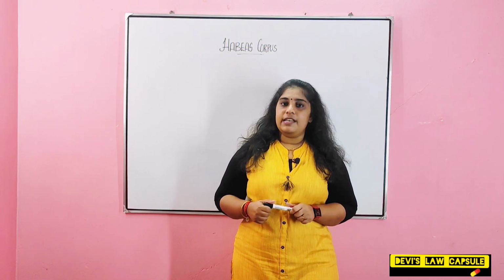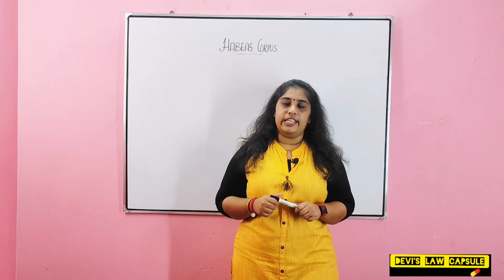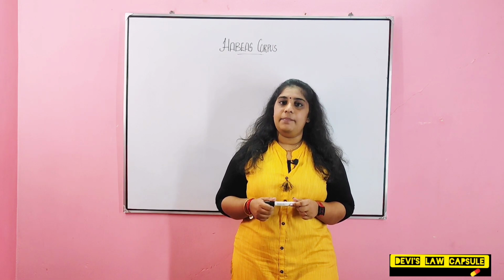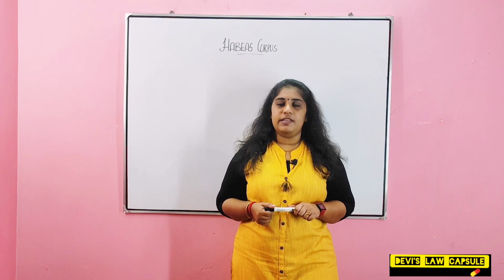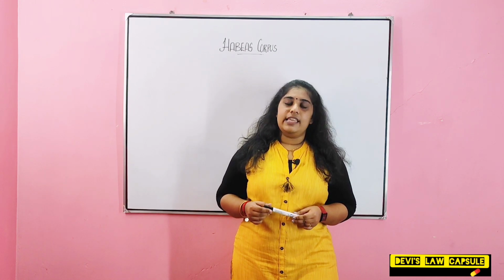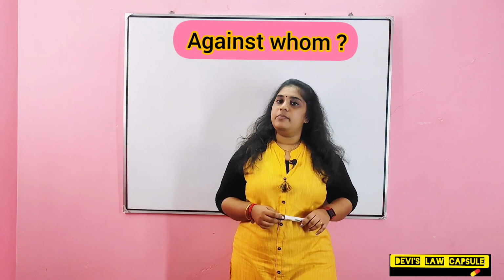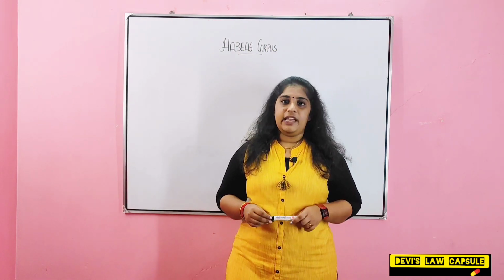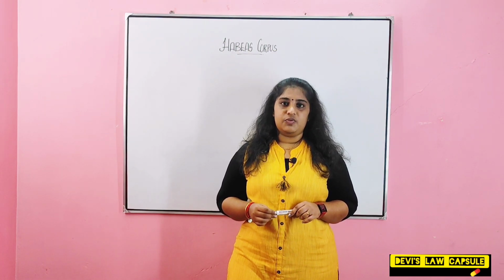Next is who can apply for writ of Habeas Corpus. That is, if a person is detained unlawfully, he or his friends or relatives can file an application for writ of Habeas Corpus under Article 32 or 226. Now let's see against whom this writ can be issued. That is, this writ can be issued against public authorities and private individuals.